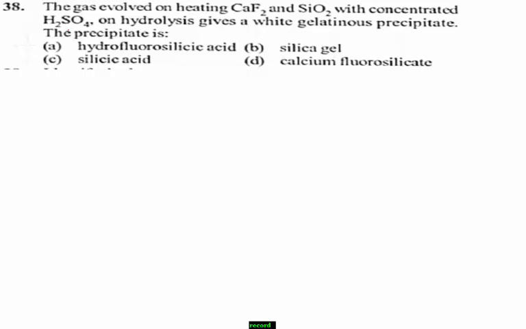Students, when we write the reactions, it is very easy to know the answer for this question. Therefore, first I write the required reactions according to the given question. First I take CaF2. When it reacts with H2SO4, it forms Ca(HSO4)2 along with H2F2.